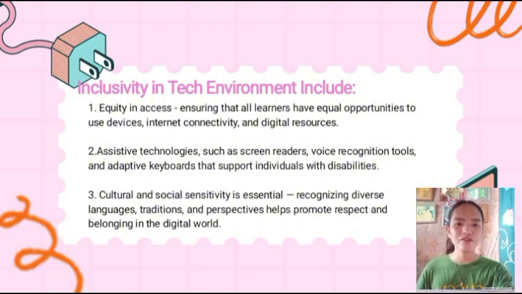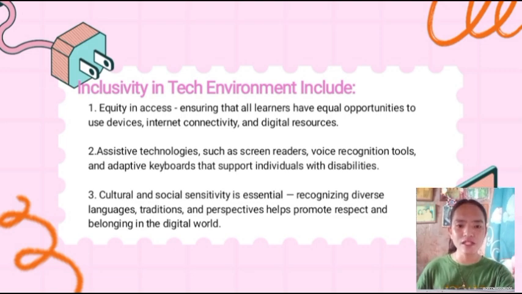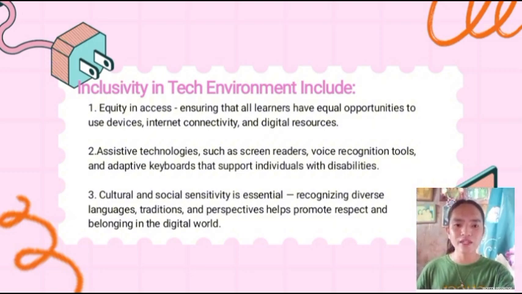So we have three main points. First, we have equity. Second, assistive technologies. And lastly is the cultural and social sensitivity. Let's first discuss what is equity in access. Equity in access is ensuring that all learners have equal opportunities to use devices, internet connectivity, and digital resources.